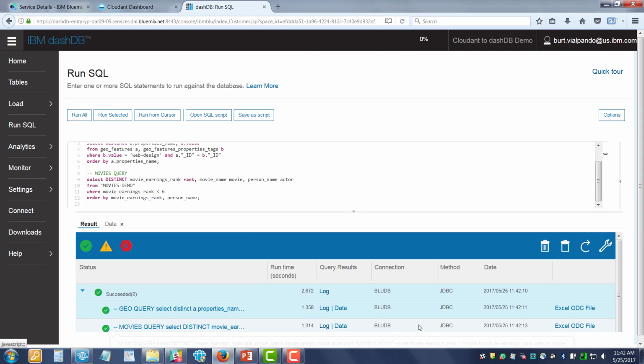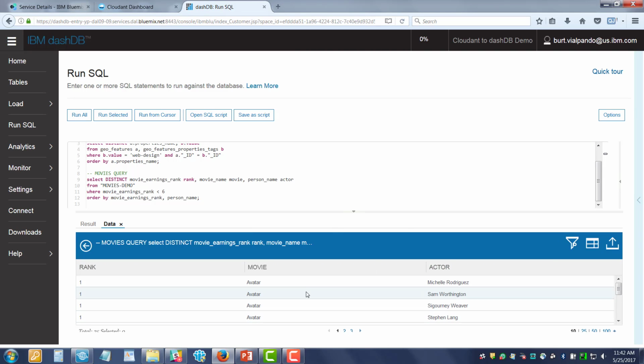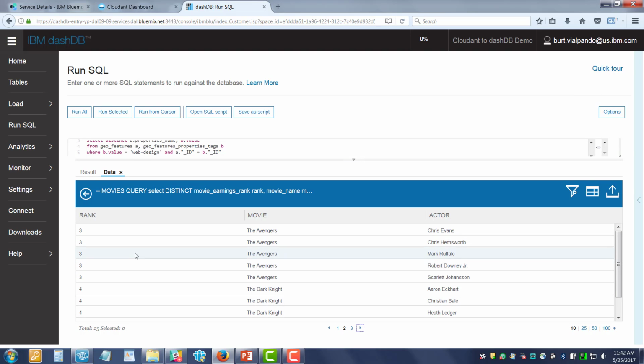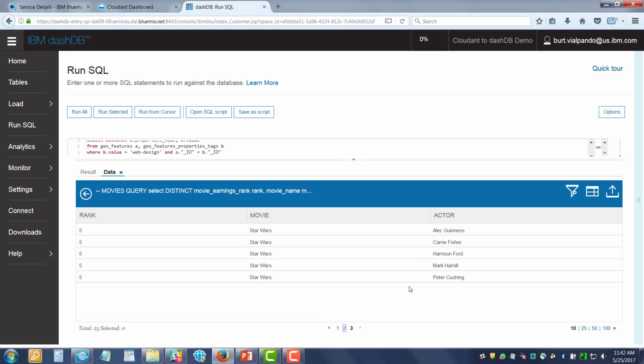And in the movies, here is the top, let me drag this up here. This is the top movie, Avatar. I guess that's not a surprise. Then the actors that are in the movie. The second movie is Titanic. Third movie is Avengers, Dark Knight, and finally Star Wars. So we're able to do analytics on this data now.